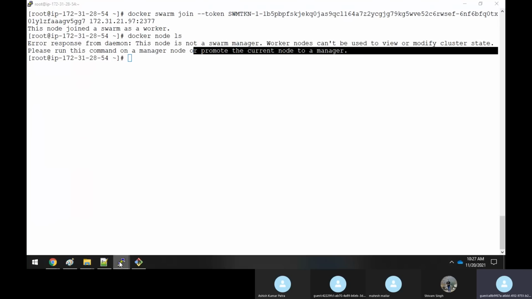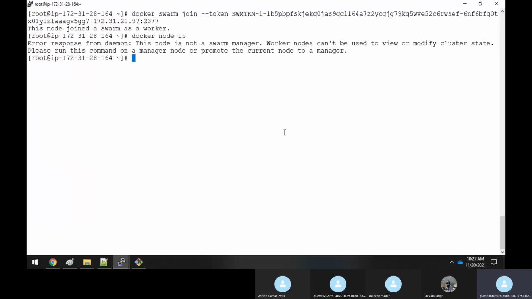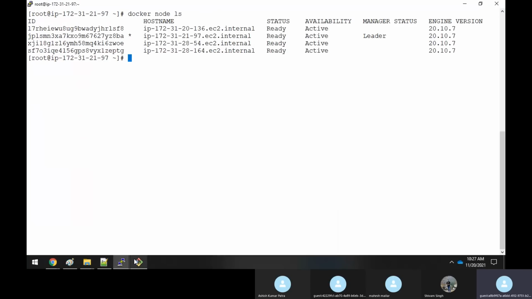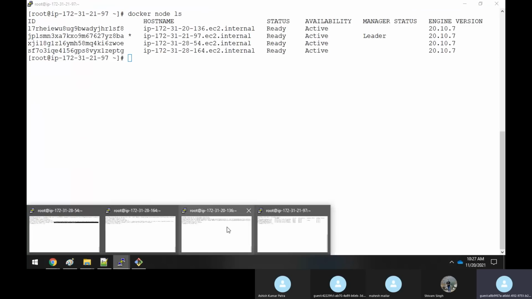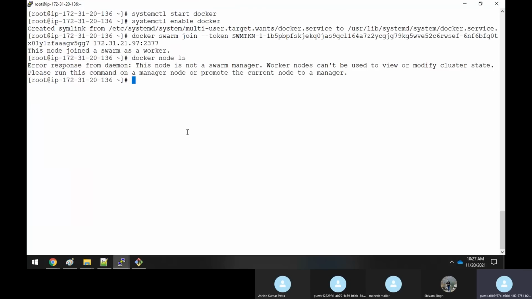Okay. Similarly, what happened here also? I'll run the same command. See, here also the same message, that you cannot run the command. It means that whatever Docker Swarm commands are there can be executed only by the master. Worker nodes cannot execute those commands. It doesn't have that permission. So docker node ls, same thing.